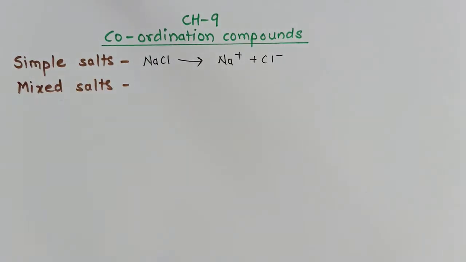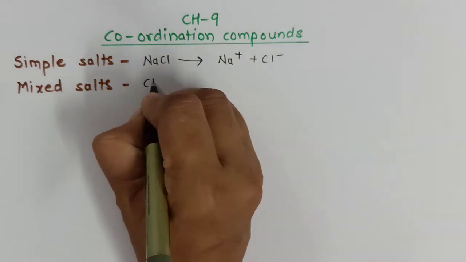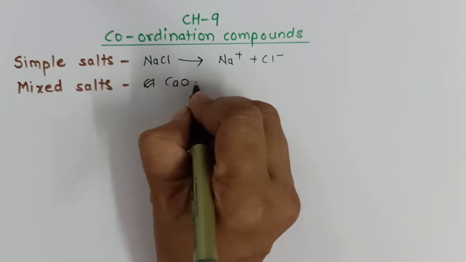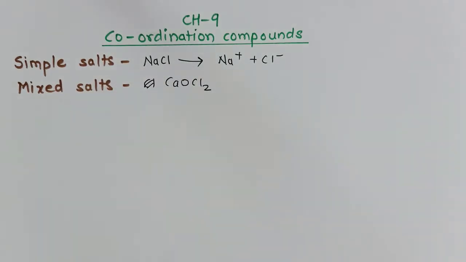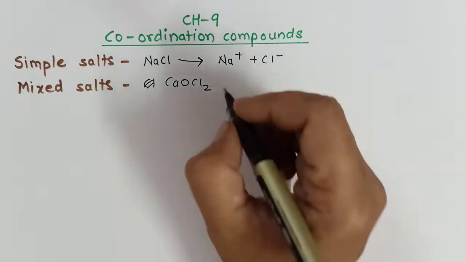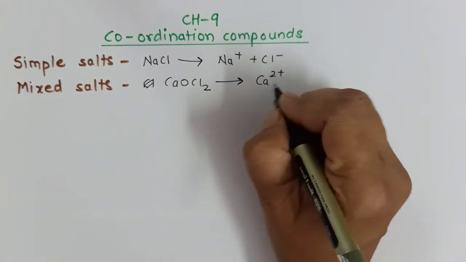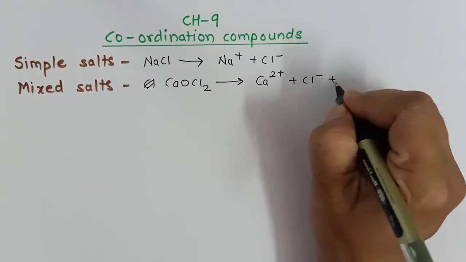Mixed salts produce one cation and two anions, or two cations and one anion, when they are dissolved in aqueous solution. For example, bleaching powder, CaOCl2. Most of us know this. When it is dissolved in water, it produces one cation and two anions.